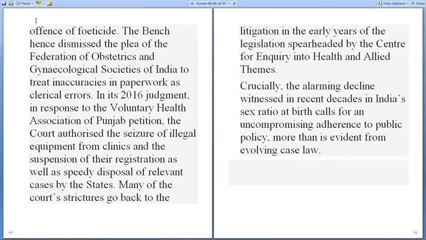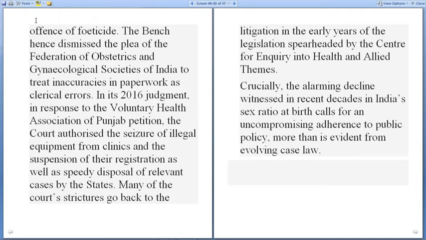The bench dismissed the plea of the Federation of Obstetric and Gynaecological Societies of India to treat inaccuracies in the paperwork as a clinical error. In the 2016 judgment, in response to the Voluntary Health Association of Punjab petition, the court authorized the seizure of illegal equipment from clinics and suspension of their registration, as well as speedy disposal of the relevant cases by the states.